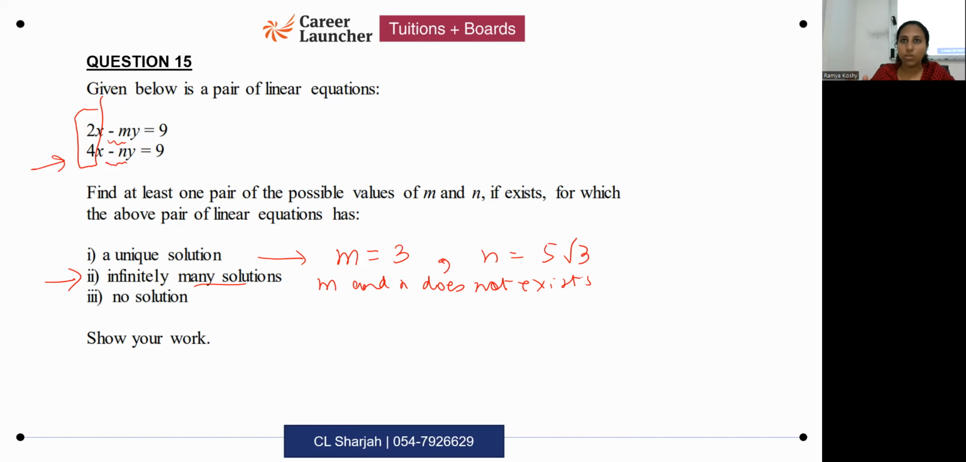No solution is possible. Yes, the condition is a1 by a2 equals b1 by b2, which must not be equal to c1 by c2. So no solution is possible. But what is important? a1 by a2 must be equal to b1 by b2.